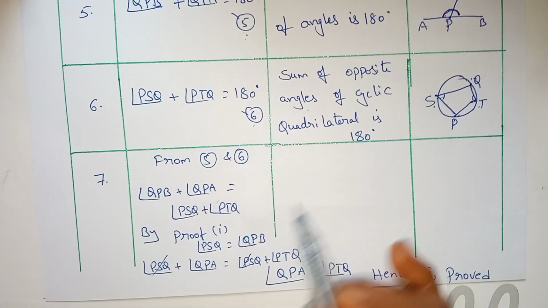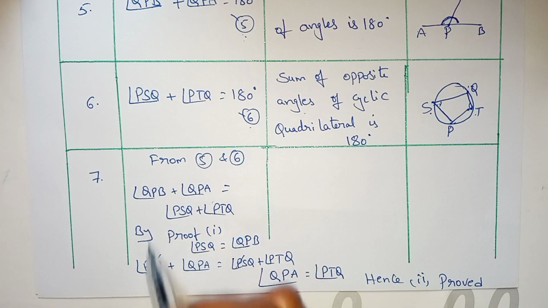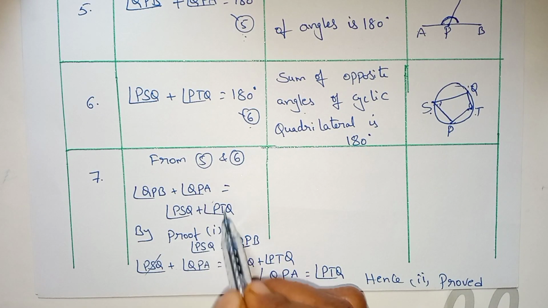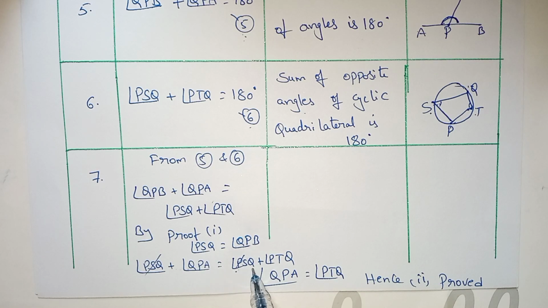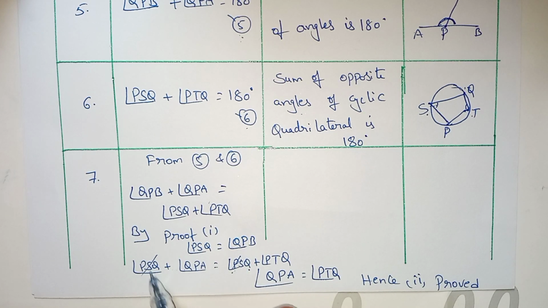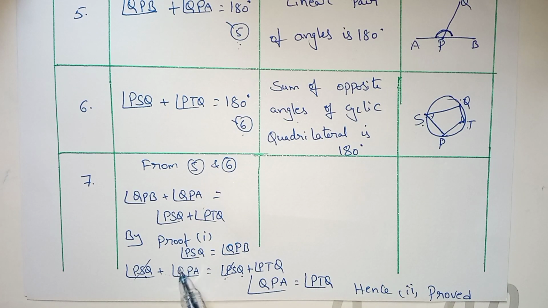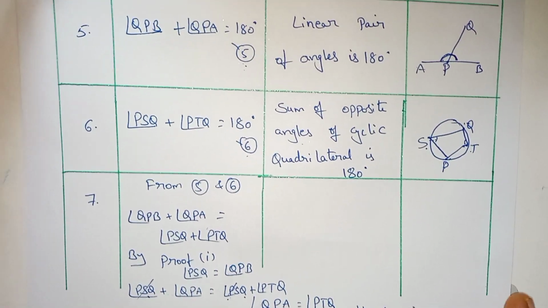So QPB plus QPA equals angle PSQ plus PTQ. PSQ will cancel. So angle QPA equals angle PTQ. Hence 2 is proved.